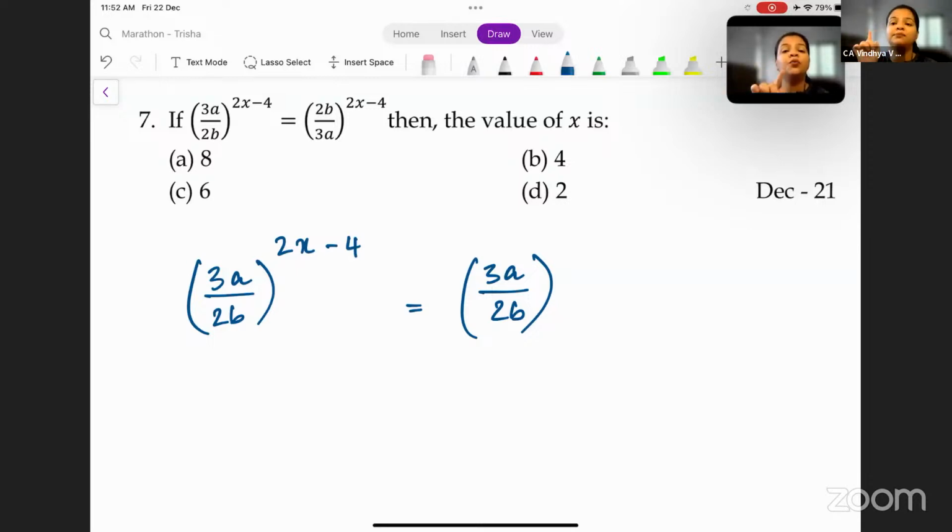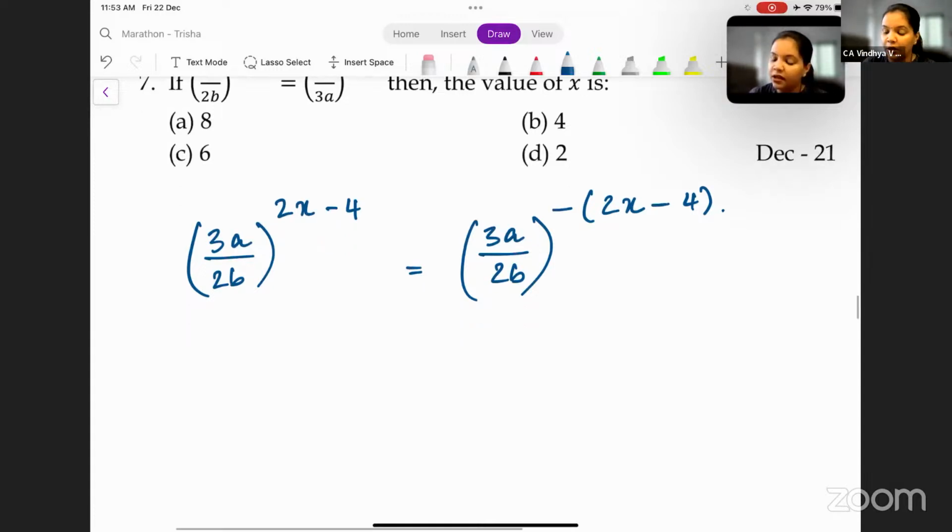Now here you have 2x minus 4. So this becomes minus of (2x minus 4). Remember again, the minus sign is applicable to both the terms, that is 2x as well as minus 4. Now, since the base is same, 3a by 2b, 3a by 2b, we can equate the powers. When the bases are same, the powers are equal to each other. So what do we get here? We get 2x minus 4 is equal to minus 2x plus 4.